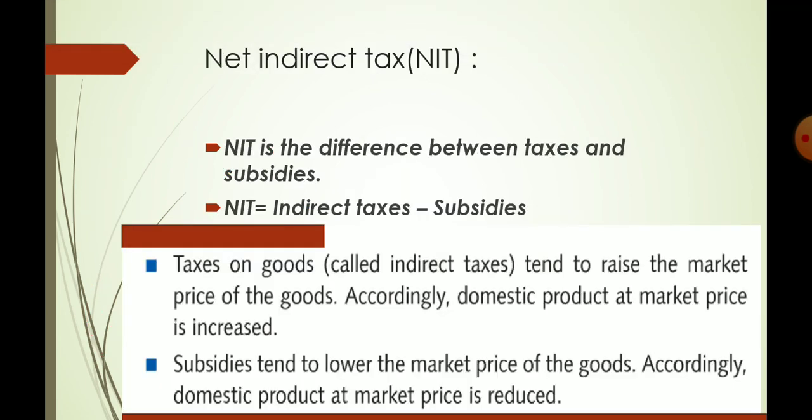Now what is net indirect tax? To understand market price, we have to understand net indirect tax. So NIT is the difference between taxes and subsidy. In the equation, NIT is equal to indirect tax minus subsidy.